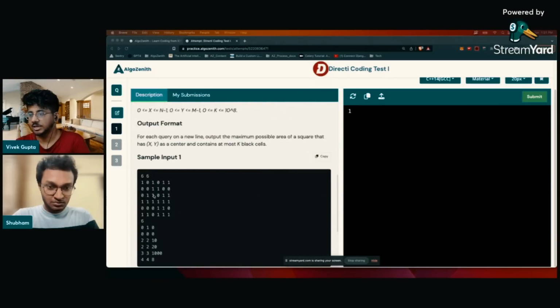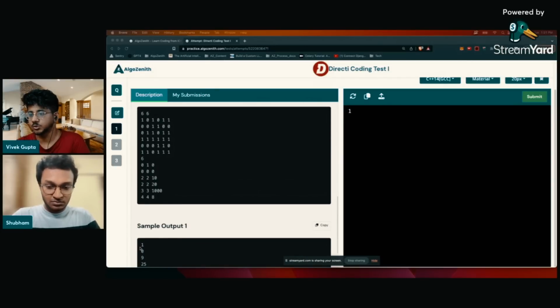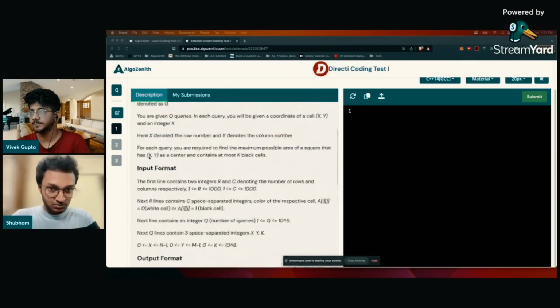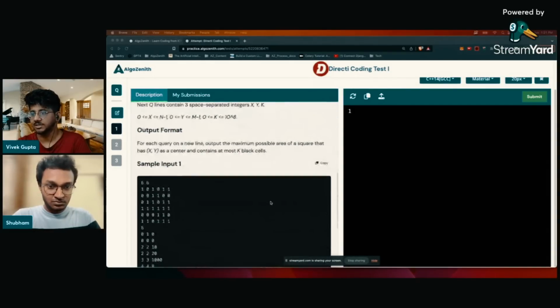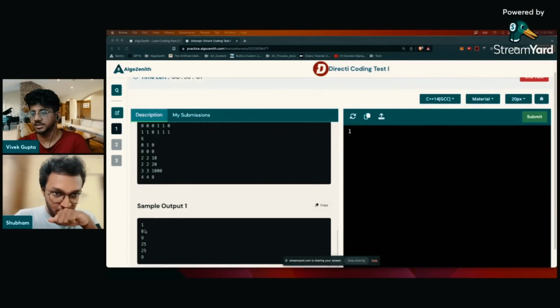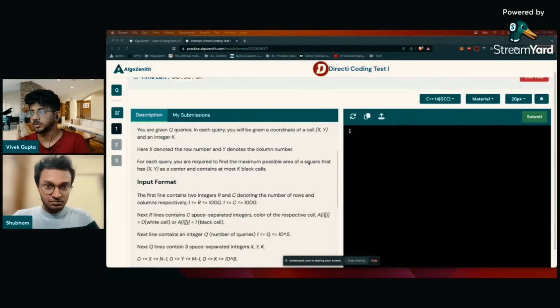And over here, you can see 0, 1, 0, 1. Yeah. So the answer is 1. So basically 0, 1, 0, 1 is this 0 cell. And you cannot convert any black cell into a white cell, right? So sorry, at most k black cells. So you cannot convert any black cells into white cells. So in this case, the answer is going to be just 1. You can take this white cell, but if you try to take 3, it will be too big. All of them will be blacks and you cannot convert them. So of course, these are like 1, 3 square, 9. The area is what is required, right? The maximum possible area of the square.